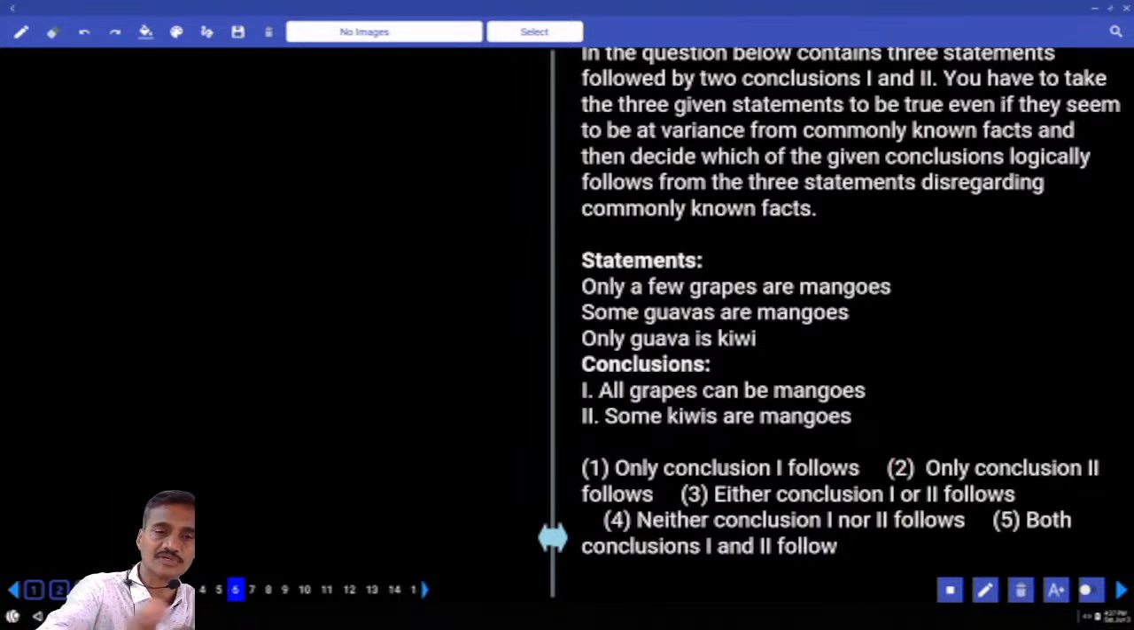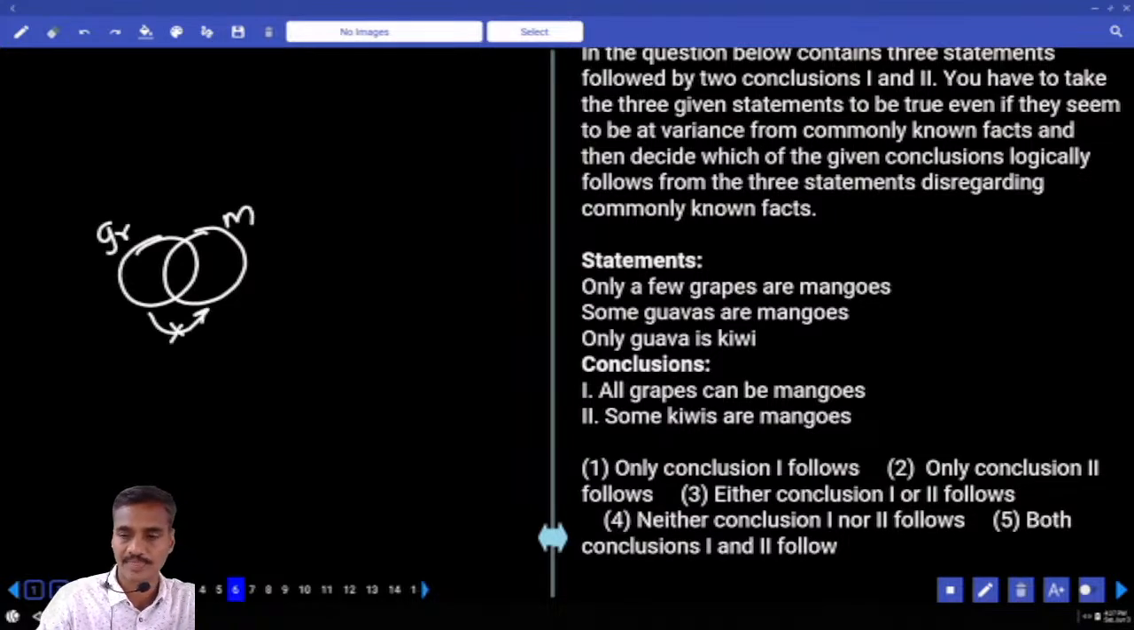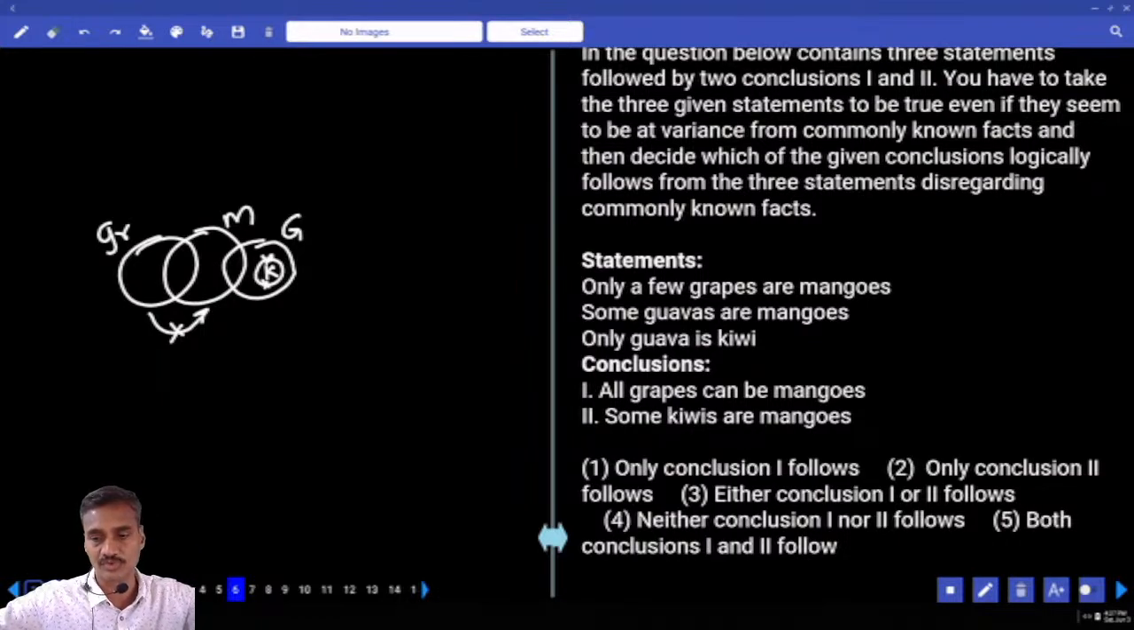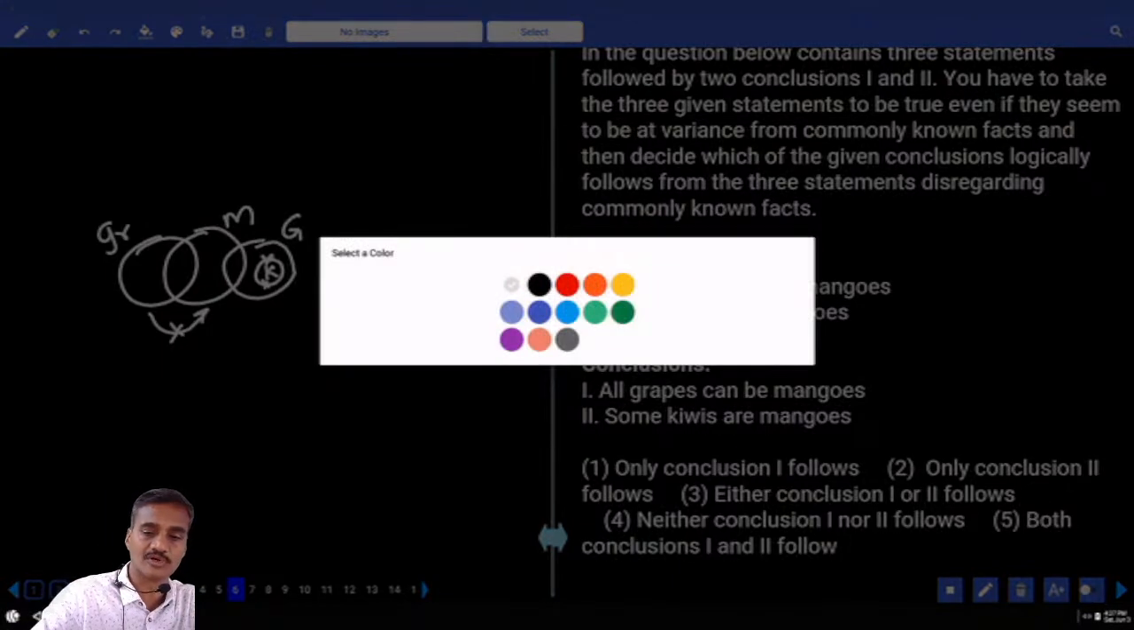The next one, 6th one. Only a few grapes are mangoes. Only some of the grapes are mangoes but not all. Some guavas are mangoes. Now these are the guavas that are mangoes. And only guavas are kiwi. All this kiwi belongs only to guava. And kiwi belongs to what? Only to guava. Then all grapes can be mangoes. Now this entire grape can be a part of this mango.